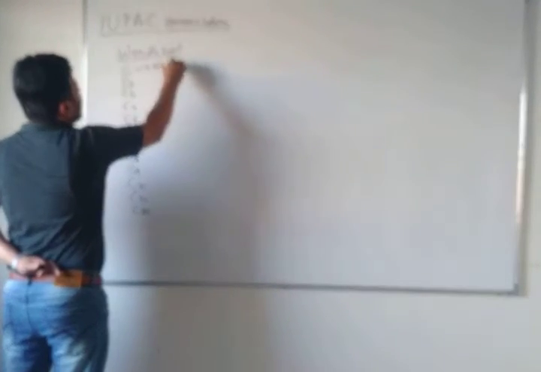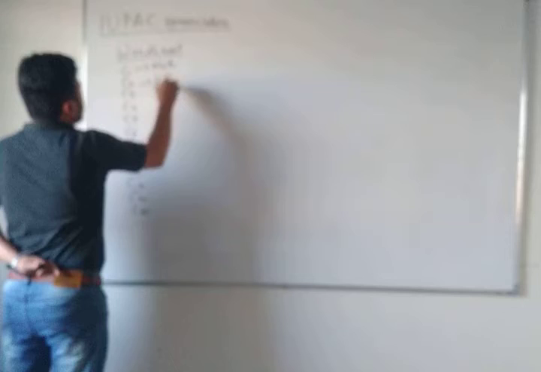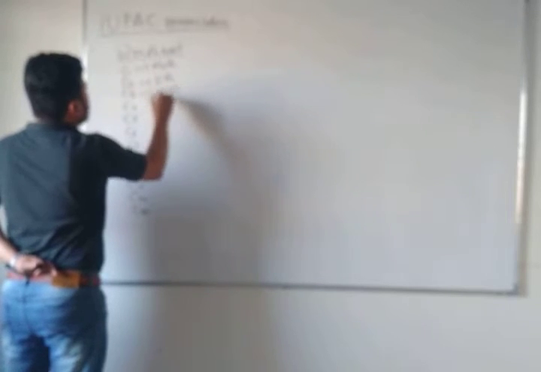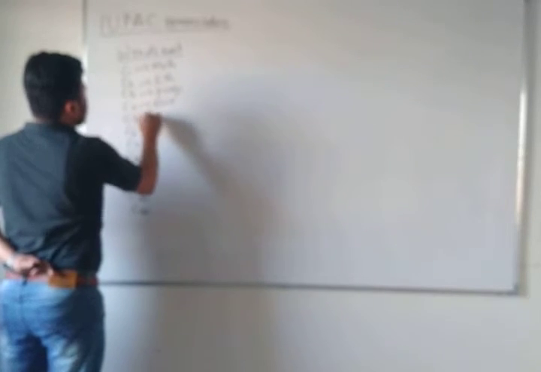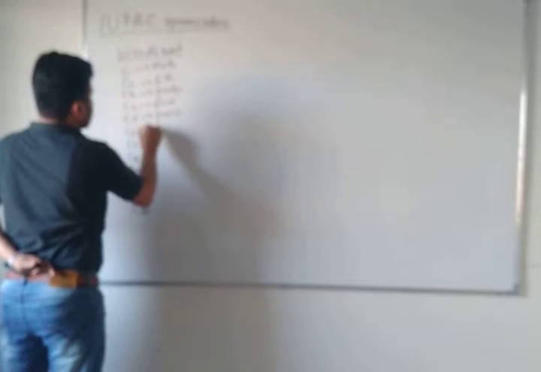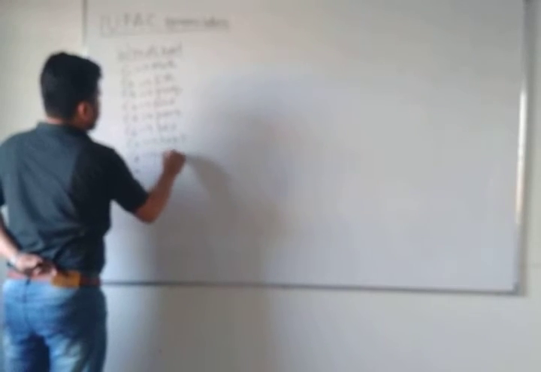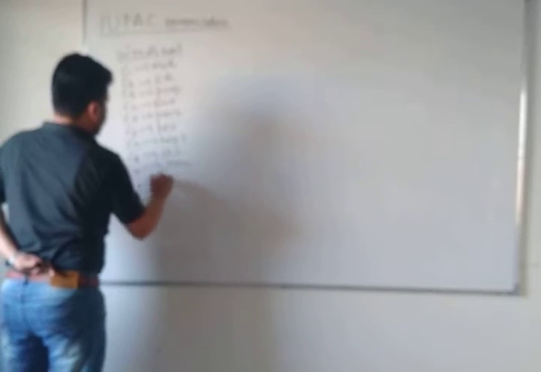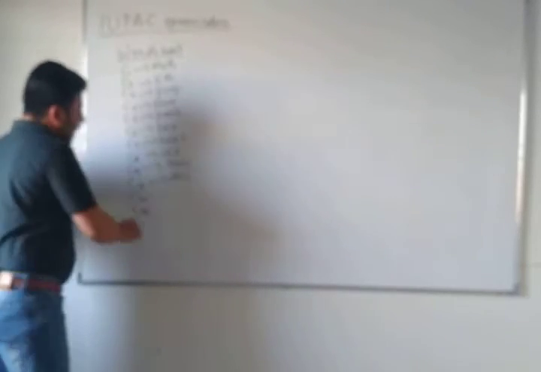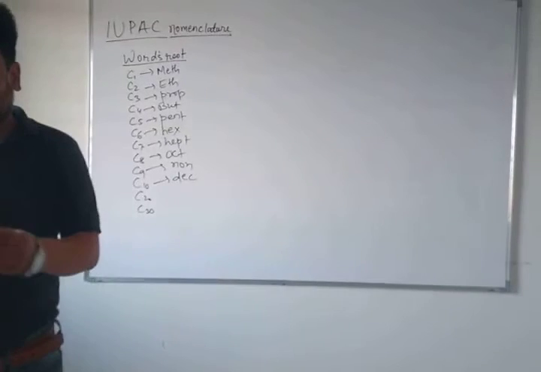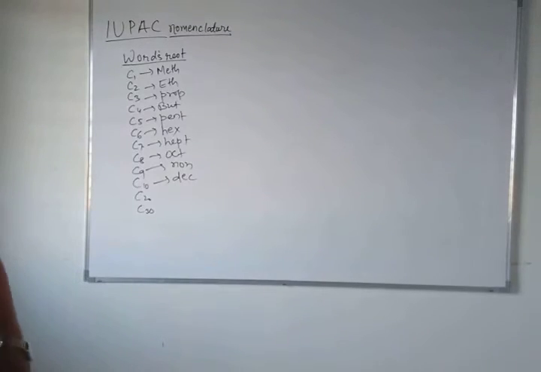These are the number of carbons: meth, eth, prop, but, pent, hex, hept, oct, non, dec. After 10, for 11, 12, 13 up to 19, you use undec, dodec, tridec and so on.